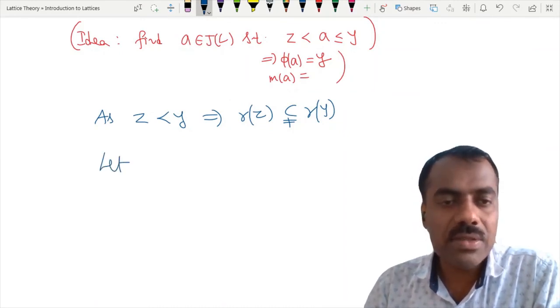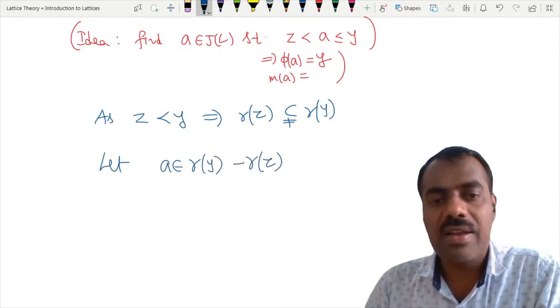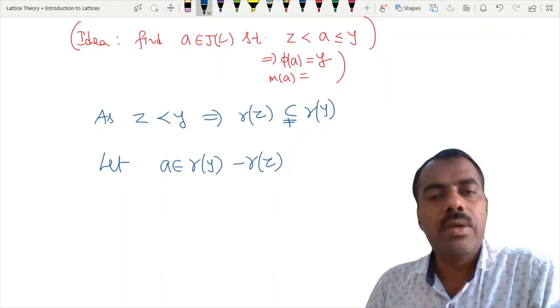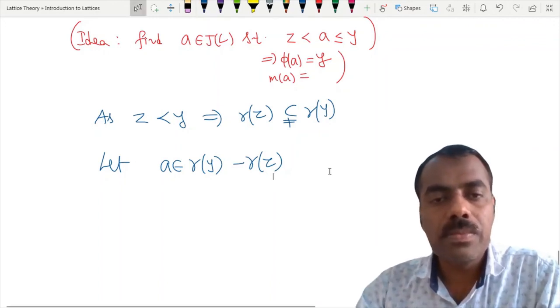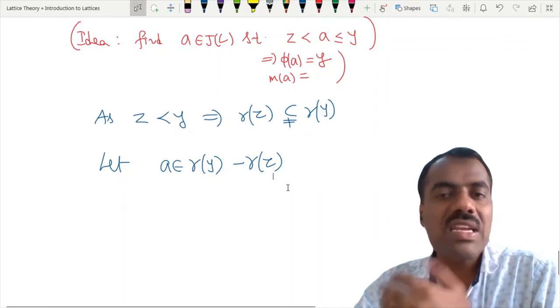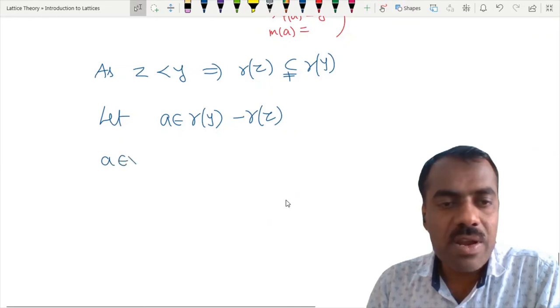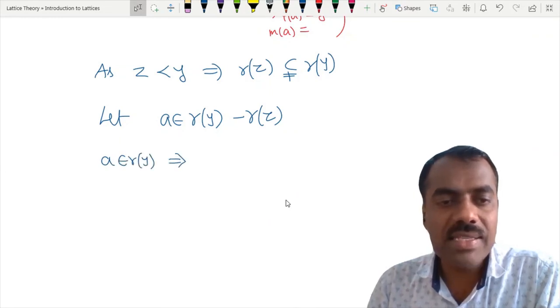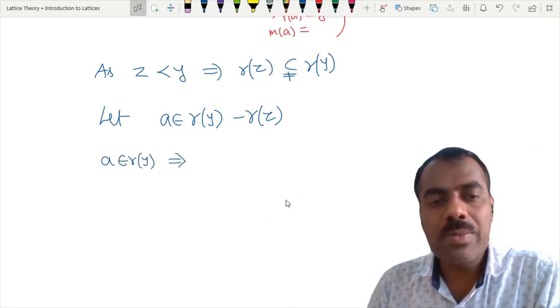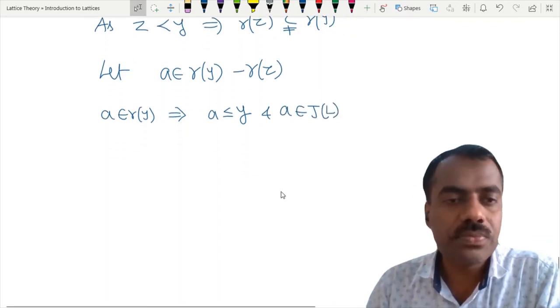So let A belong to R of Y but not to R of Z. Are you following? You take any element which is in R of Y but not in R of Z, and it will work for you. How will it work? Since A belongs to R of Y, what can we say about A and Y? A is less than or equal to Y, and of course A is join irreducible.